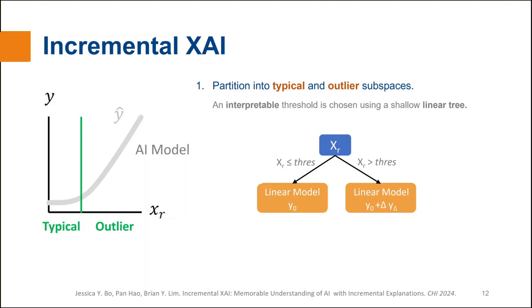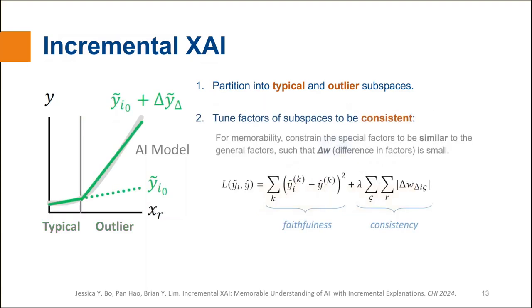Now, we take the linear model factors generated in the previous step and tune them with gradient descent using the objective equation described here. The first term is a mean square loss, which optimizes faithfulness to the AI, and the second term maximizes subspace consistency and sparsity by making the delta W, the difference between the general and the special factors, as small as possible, which pushes some of the terms to 0 to induce sparsity.